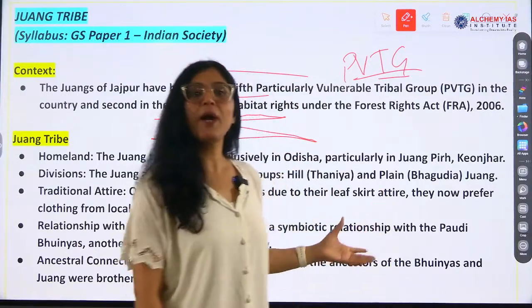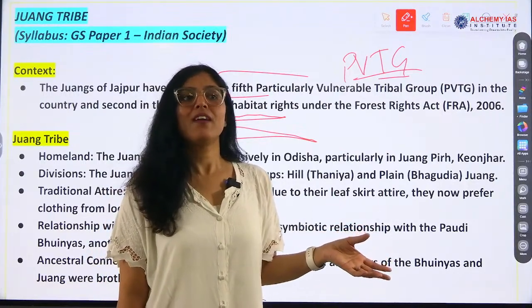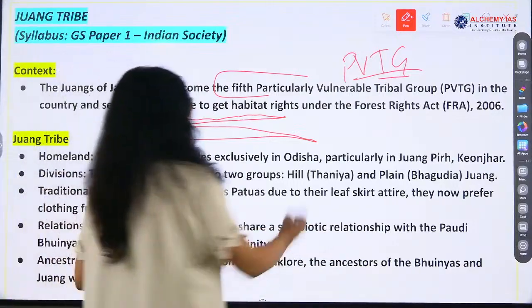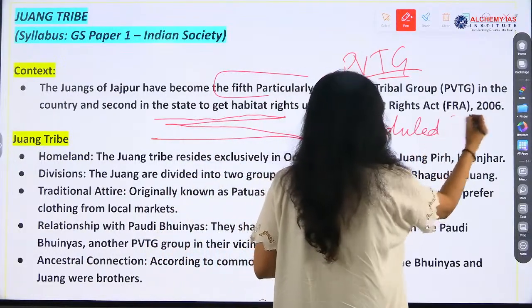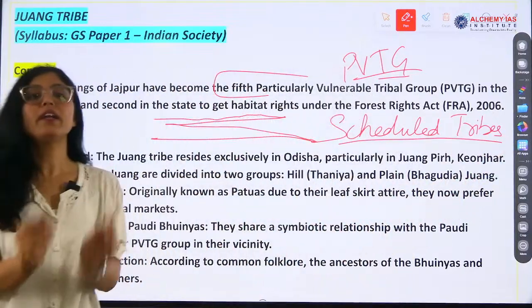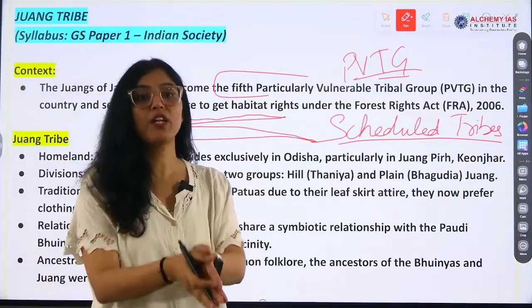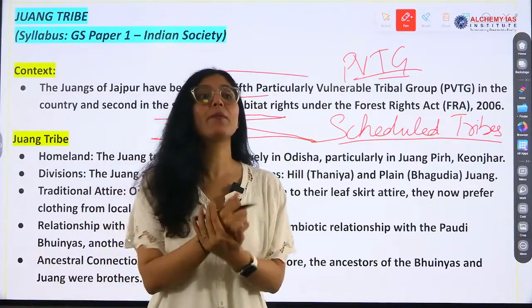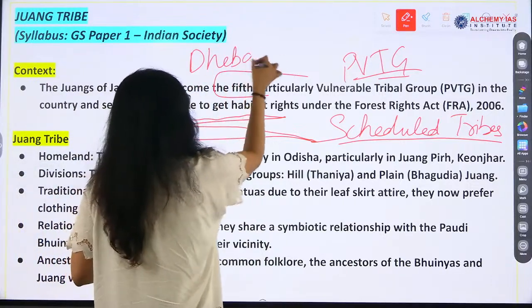PVTG is a part of tribal groups. So there are scheduled tribes, and under them there is this section of tribes which needs more attention. They are called particularly vulnerable tribal groups. It was recommended by the Dhebar Commission, right? Dhebar Commission